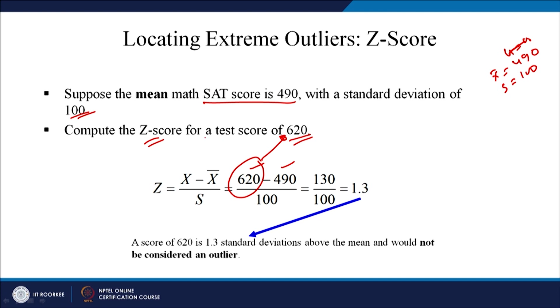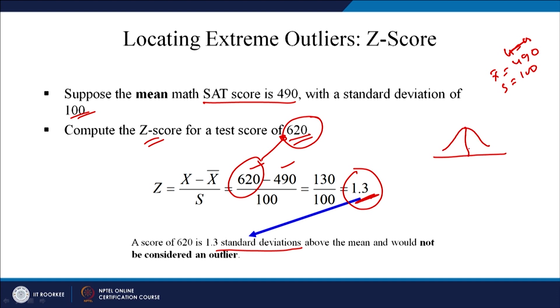So, a student who scored 620 marks is 1.3 standard deviations above the mean. Why above the mean? Because this value is positive. Let us look at this.